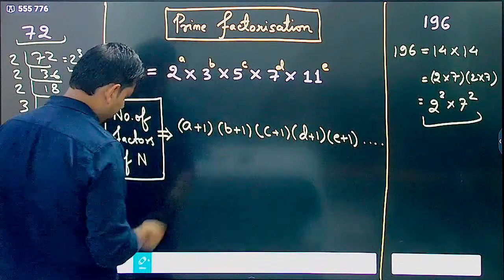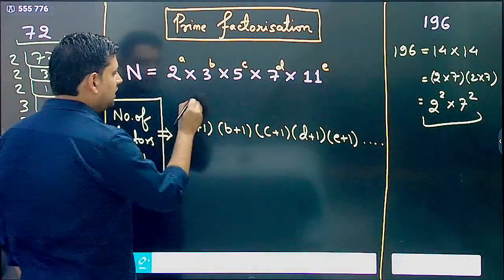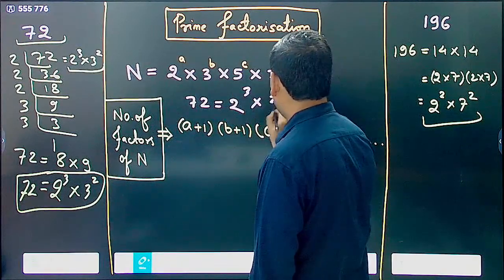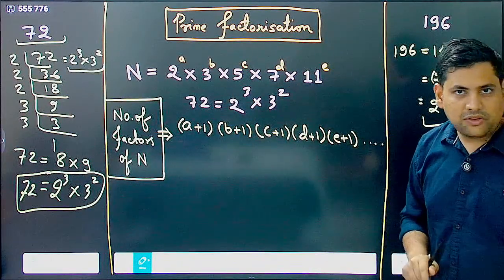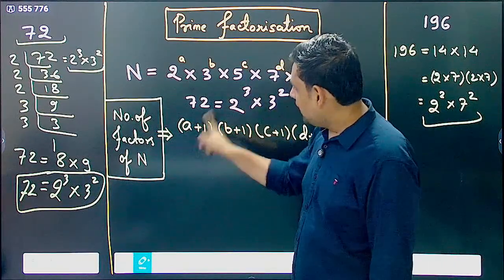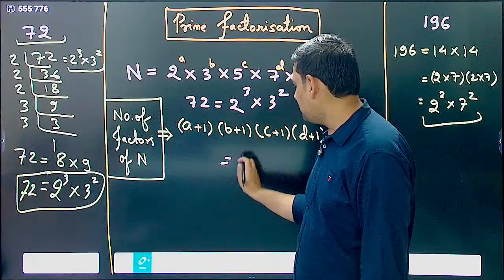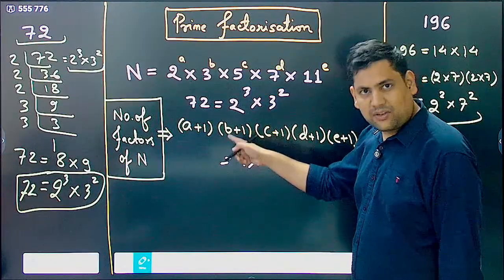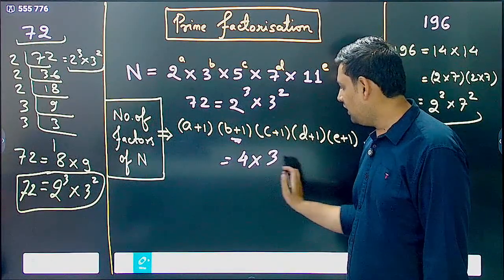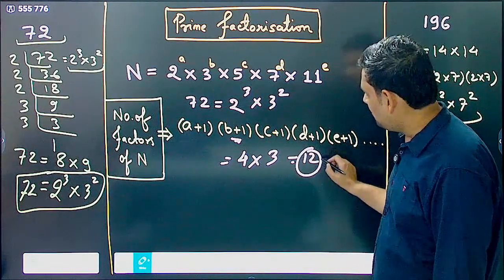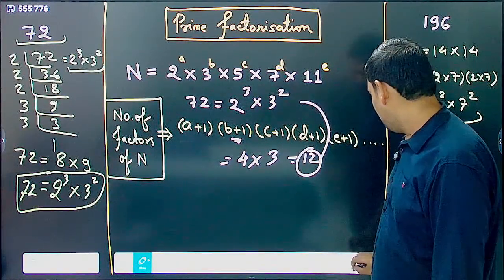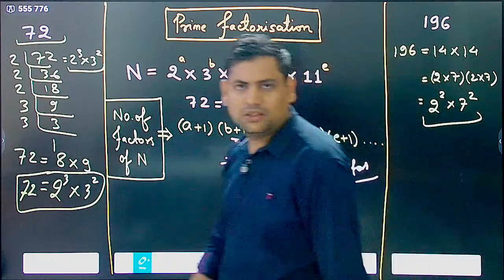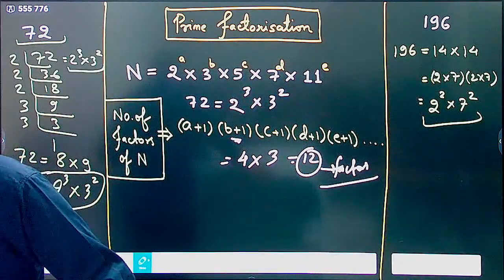So 72 was what? 72 was 2 power 3 into 3 square. This is what 72 was. Now you take this 3, so 3 plus 1, this becomes 4, into, now 2 plus 1, because I have to add 1 and then multiply, so 2 plus 1 is 3. 4 3s are 12, that means 72 has 12 factors. Simple. So this is the way that we will be counting it.